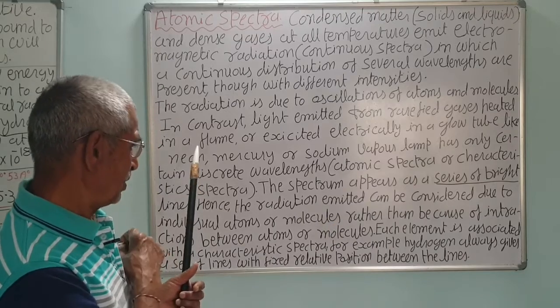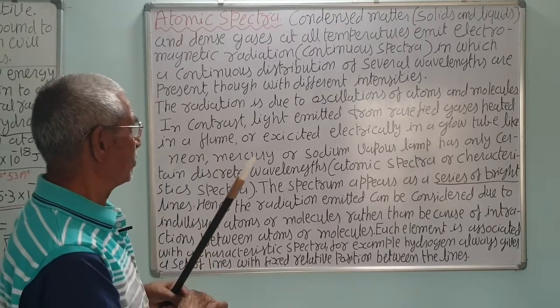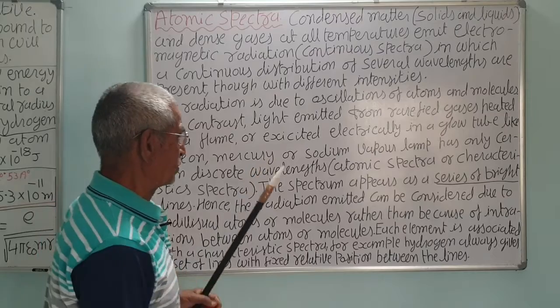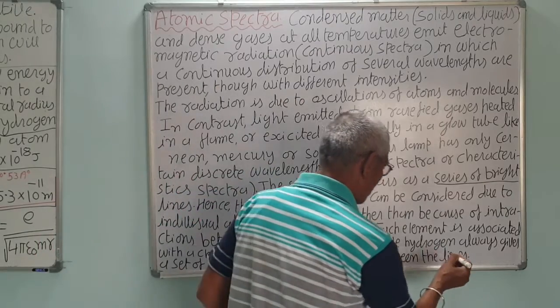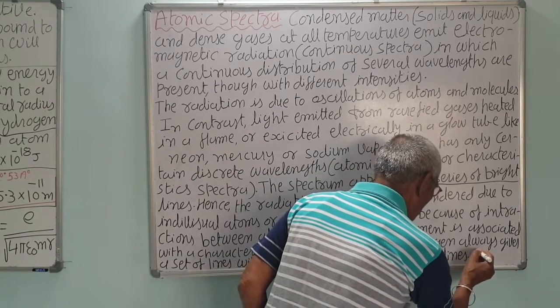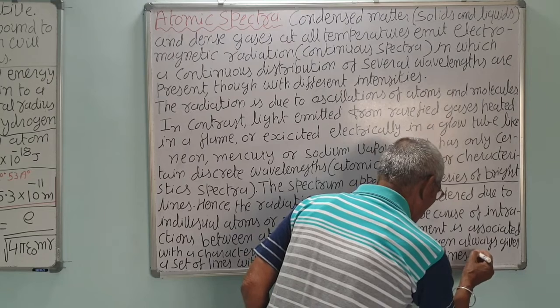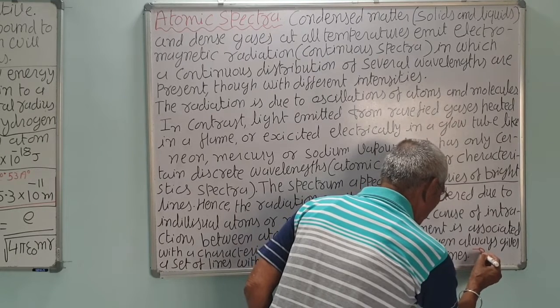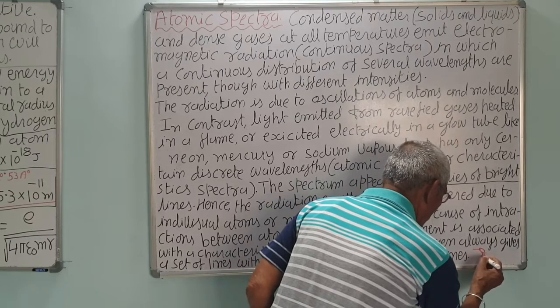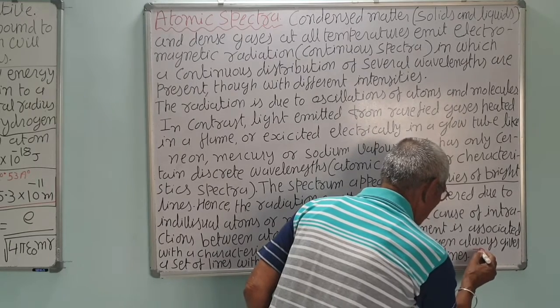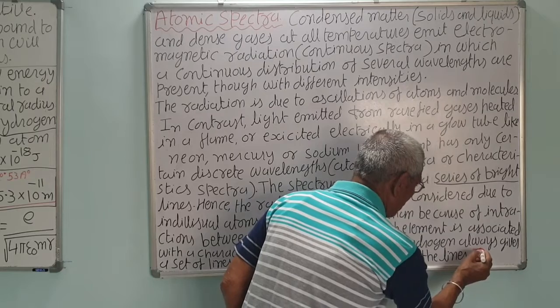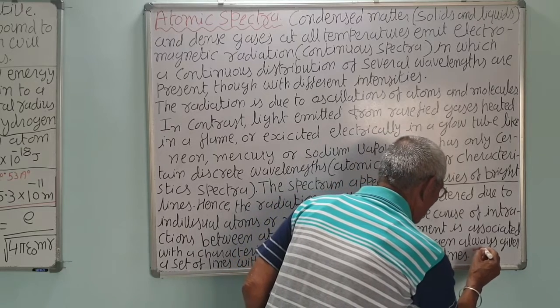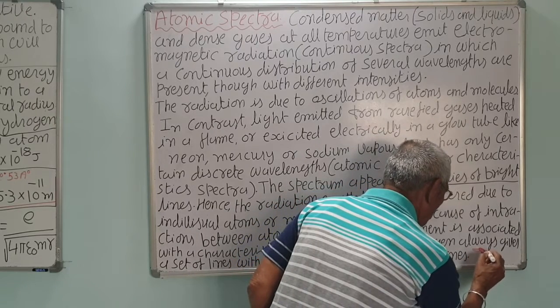For example, if you keep the sodium chloride salt solution and put a piece of cloth over the flame, this piece of cloth is soaked in the sodium chloride solution. This is sodium chloride.